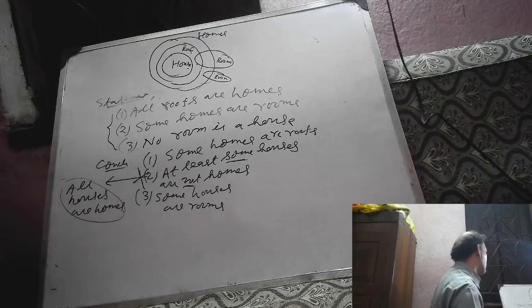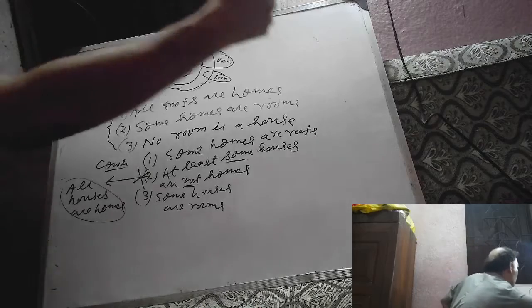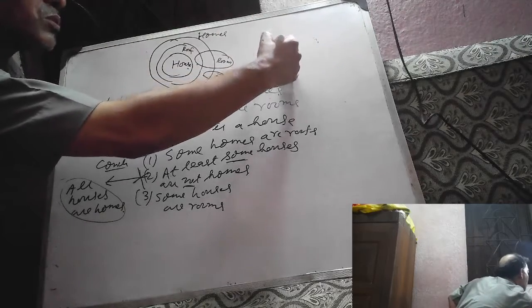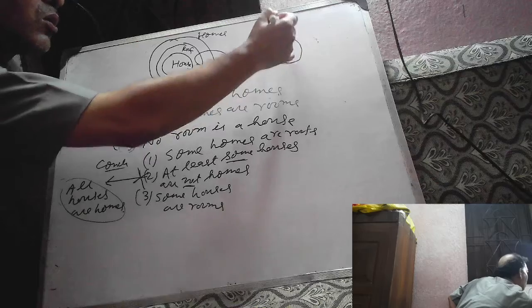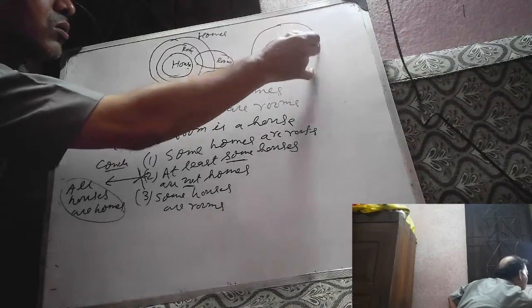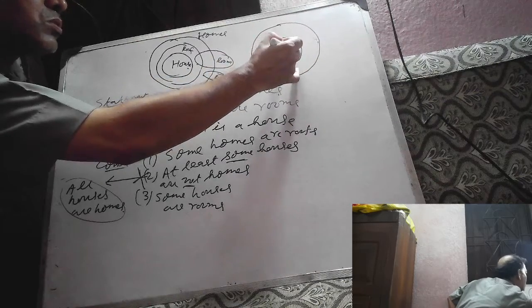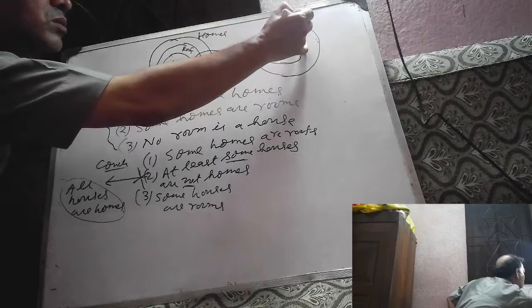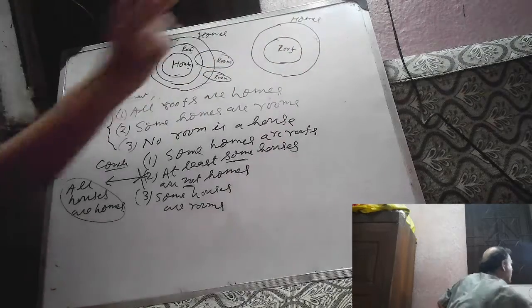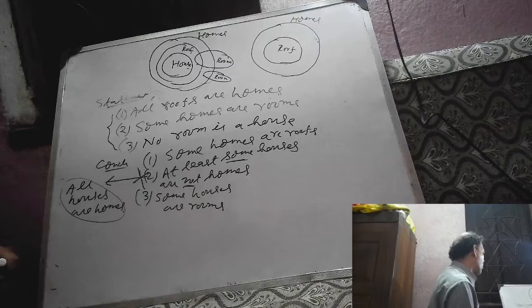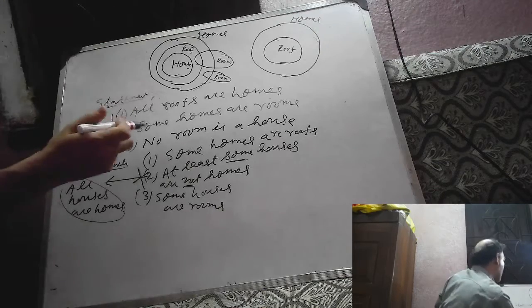All roofs are homes. This is roof, this is home.